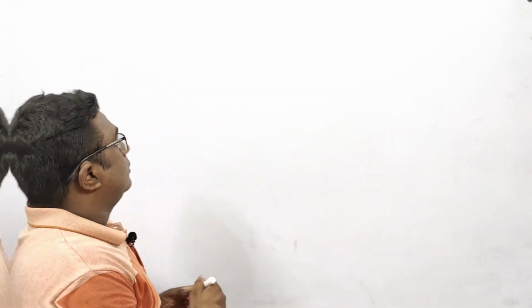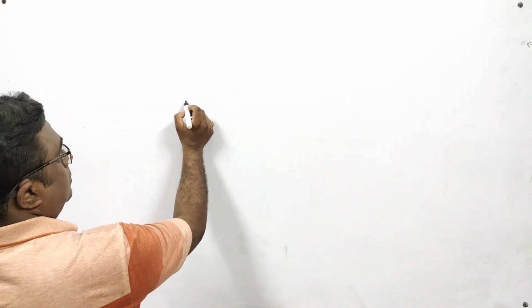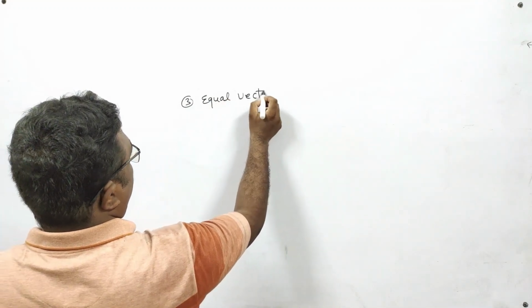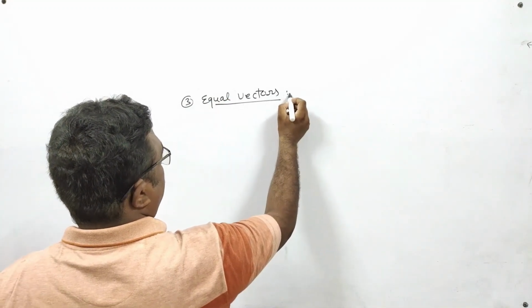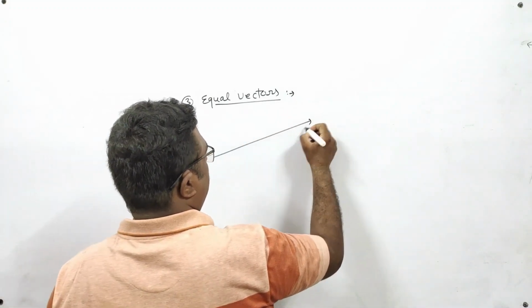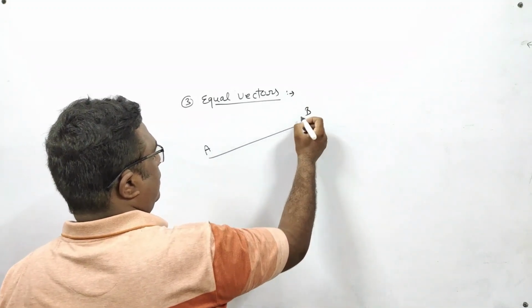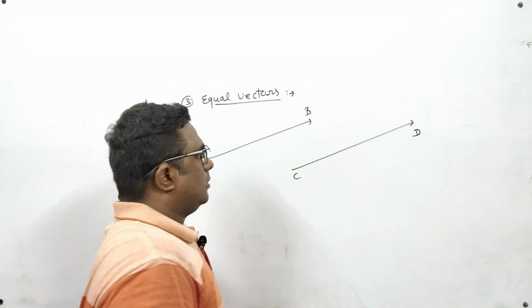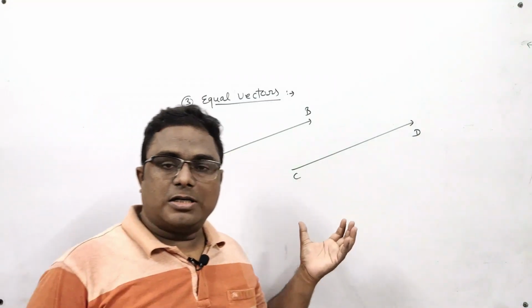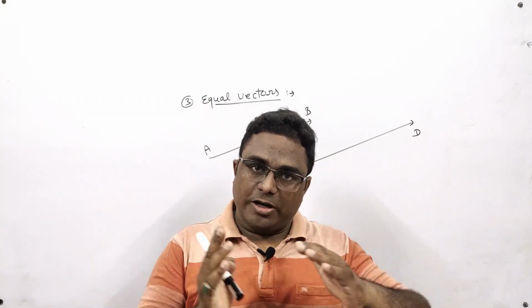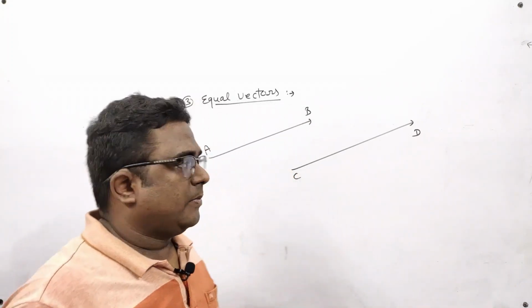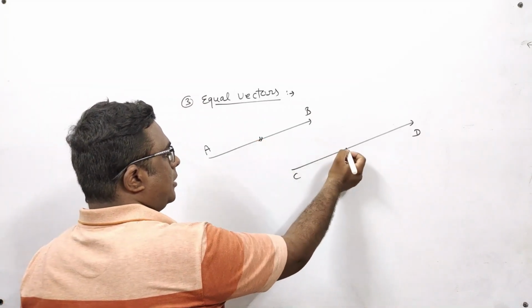The third type of vector is equal vectors. Suppose I have AB vector here and CD vector at some other place. These two vectors, AB vector and CD vector, have been made in different places. But what is the same in them? Their magnitudes are equal.